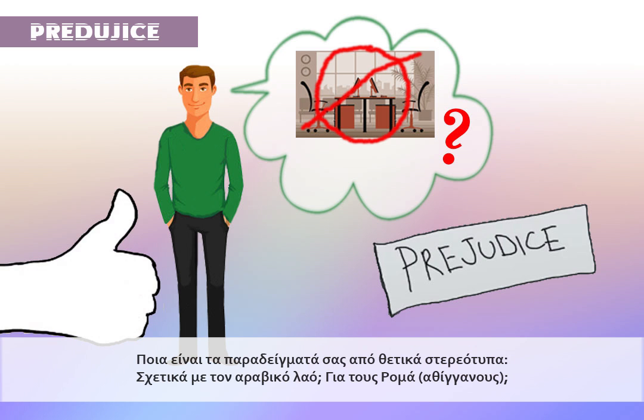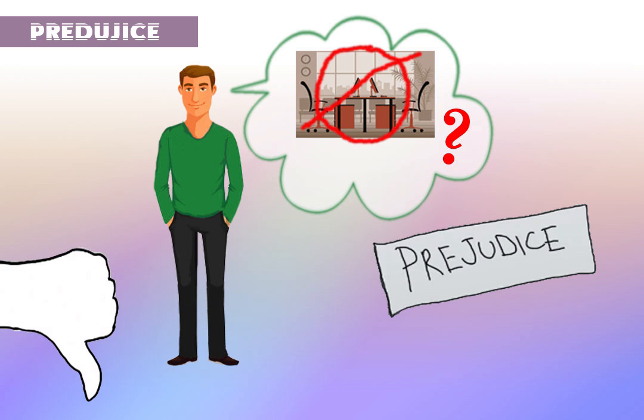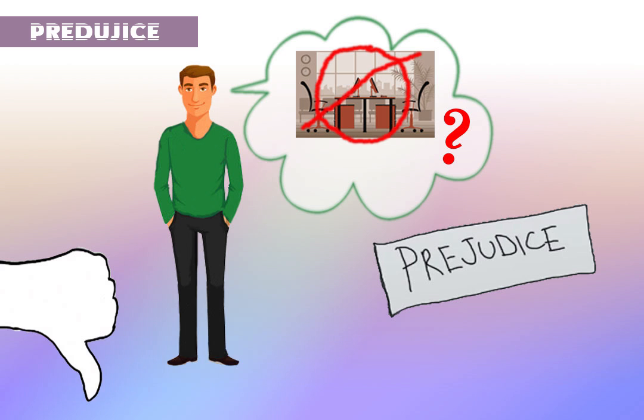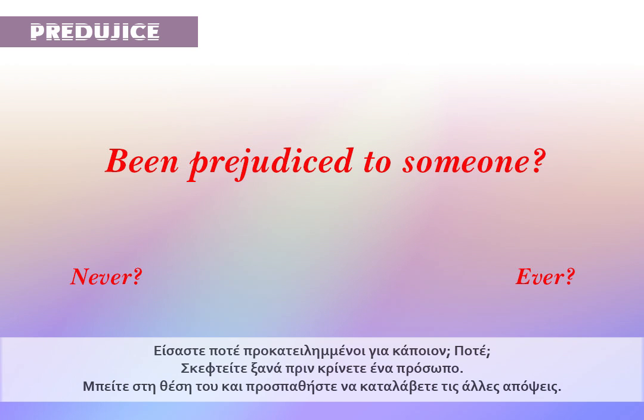What are your examples of positive stereotypes? For example, about Arabs or about Roma people? Now share your examples of negative stereotypes of Arabs and your examples of negative stereotypes of Roma people. Have you ever been prejudiced towards someone? Never? Ever? Better think twice before judging a person. Step in his shoes and try to understand the other viewpoints.